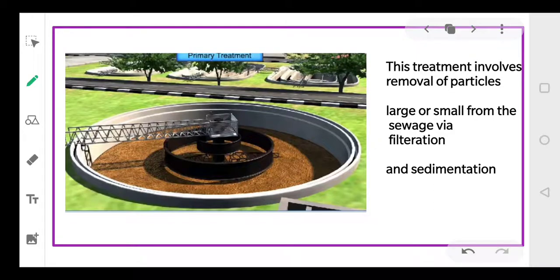Now, dear students, coming to the first treatment, which is called the primary treatment. This is a setup used for the primary treatment. This treatment involves the removal of particles. These particles may be small or large, right? Two processes are involved in this portion: filtration and sedimentation. So primary treatment involves using two techniques, first filtration and second sedimentation.